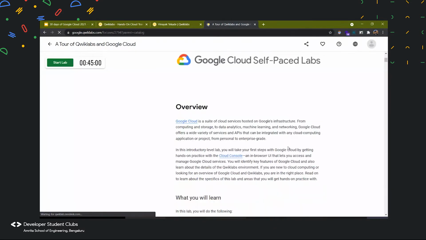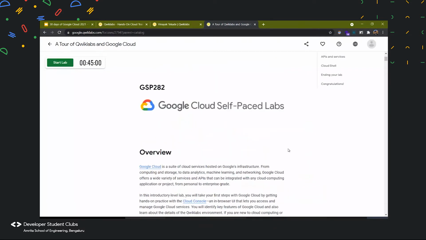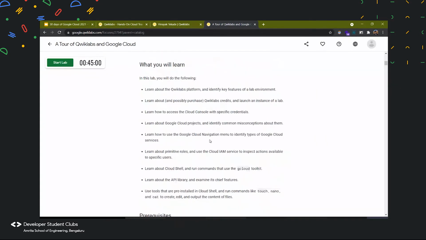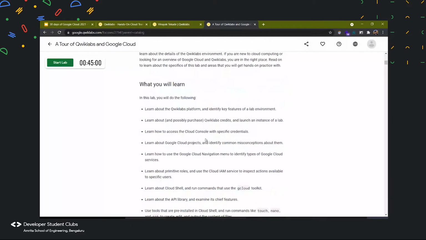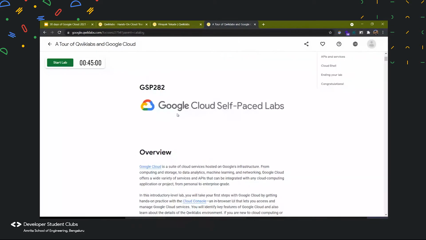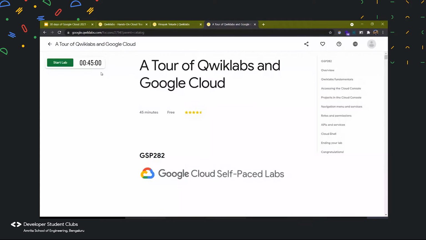So yeah, what is Quick Lab? Quick Lab is basically a training platform for learning Google Cloud. Here, when you join Quick Labs, you will see a bunch of instructions given for the particular lab session you are doing. So we have many quests present over here and many skill badges present over here. And each quest will contain a few labs. So this lab is one of them.